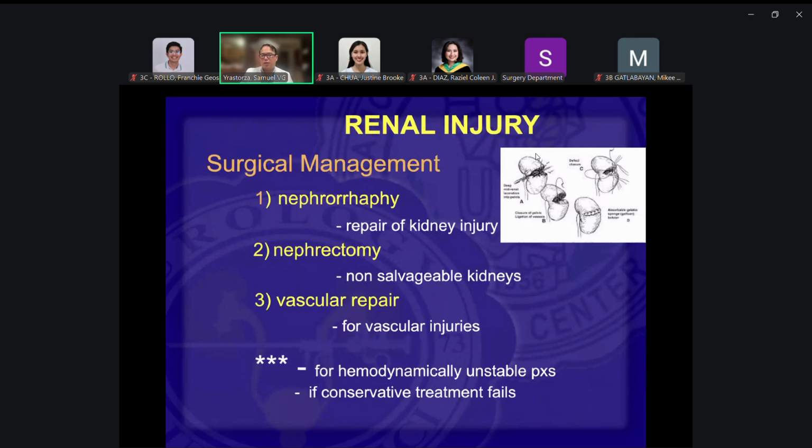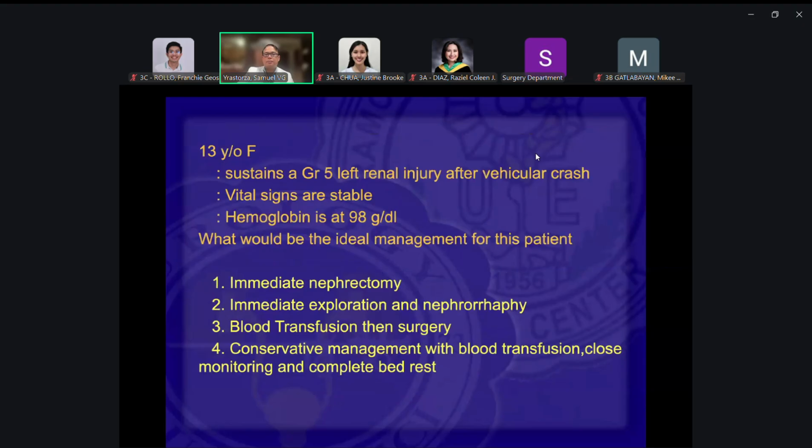So when you have renal injuries, at least the basic terms: repair of the kidney, we call it nephrorrhaphy. When you say -rrhaphy, it's repair. When you take out the kidney, nephrectomy. And then, of course, vascular repair for vascular injuries. You only do this if you have an unstable patient, and if conservative treatment fails. So the answer is 4, conservative management.